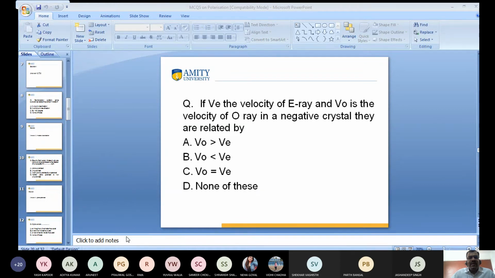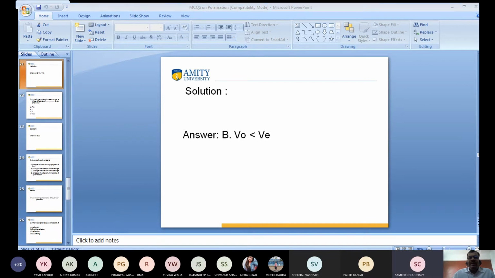What is the answer? Vidhi, can you tell me? Negative crystal. Sir, option B. So option B is correct. Anyone has a doubt?